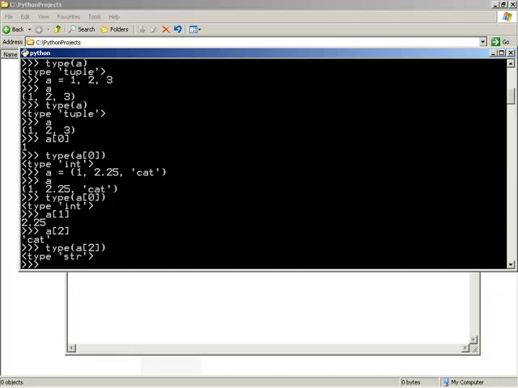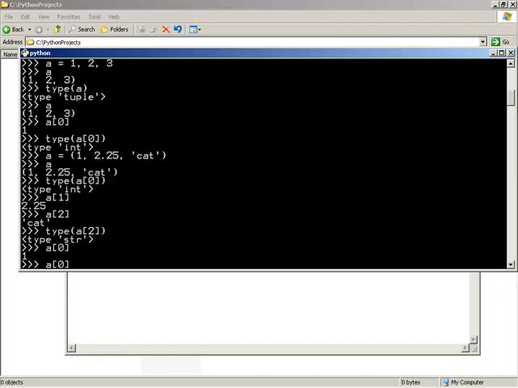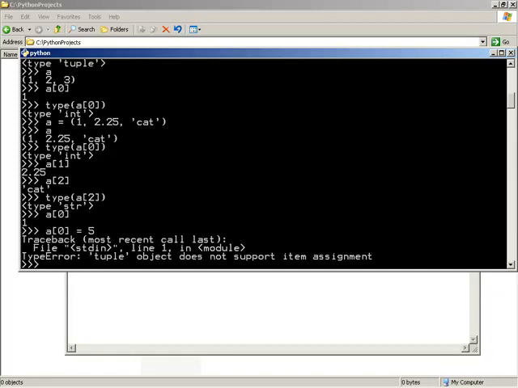Now, looking at these individual elements, you might be thinking, well, this gives an easy way of updating data within a sequence. We can't do that yet because we're looking at a tuple, and a tuple is in fact immutable. It cannot be changed. To give an example, we could take A sub 0, which is 1. If we try to set that to 5, we get an error: tuple object does not support item assignment. It is immutable. So a tuple is very good for storing an initial block of data, but it cannot be changed in the future. Once it's been created, you either have to live with it or completely recreate it.